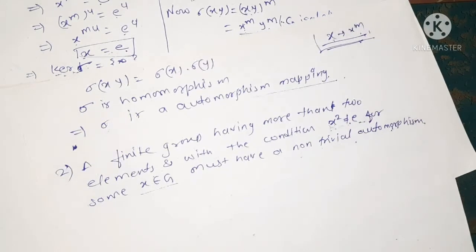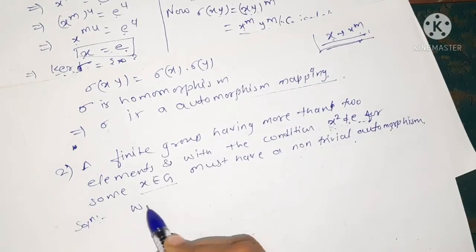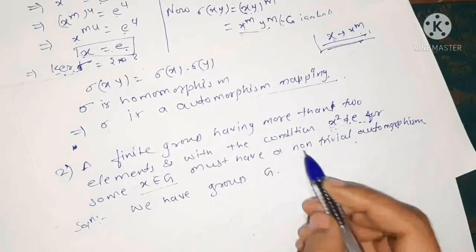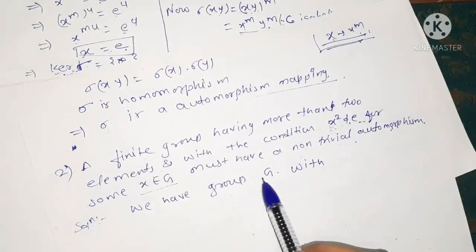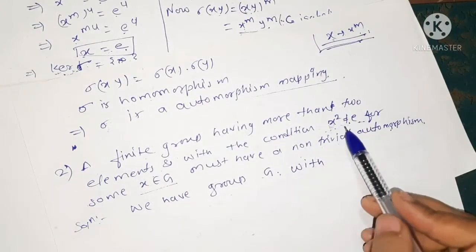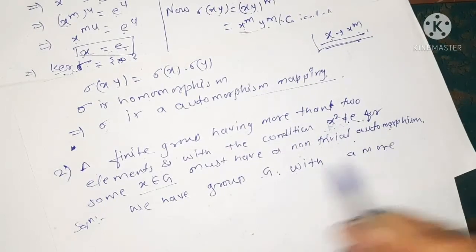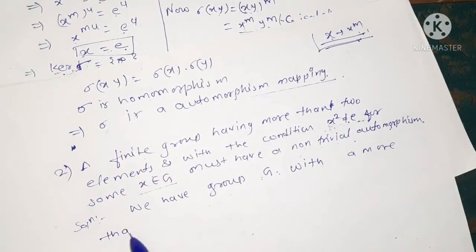So we use the given condition. In the solution we write: let G be a group with the condition that x square is not equal to e, and G has more than 2 elements.